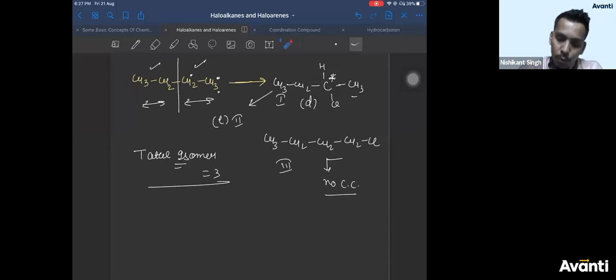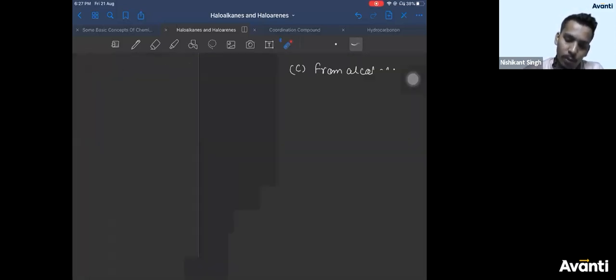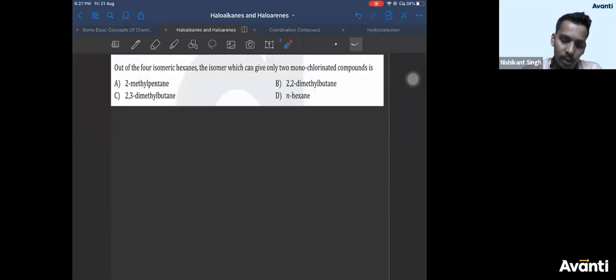Chalo, let's move to one question on this, a similar question. Let's do a similar question on this, then we'll go back to the next reaction. Out of the 4 isomeric hexanes, which can give only 2 monochloro products?